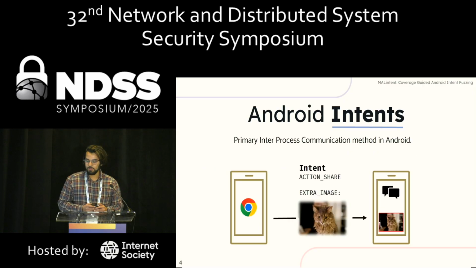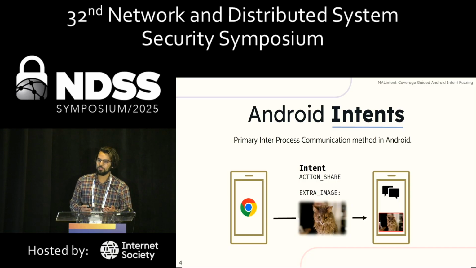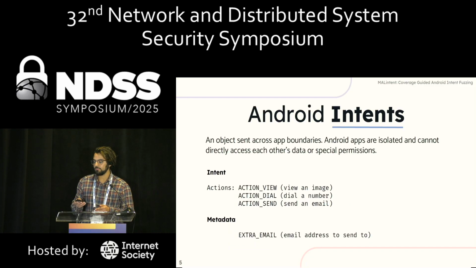So with that in mind, let's talk about intents, because they're one of the primary IPC mechanisms in Android. If you're in Chrome and you want to share a photo to your Messages app, you can long tap it. What that actually ends up doing underneath is it creates an intent object with an action of, let's say, share, and has that image attached with it, and then it goes on to the other app. So these actually go across the app boundaries.